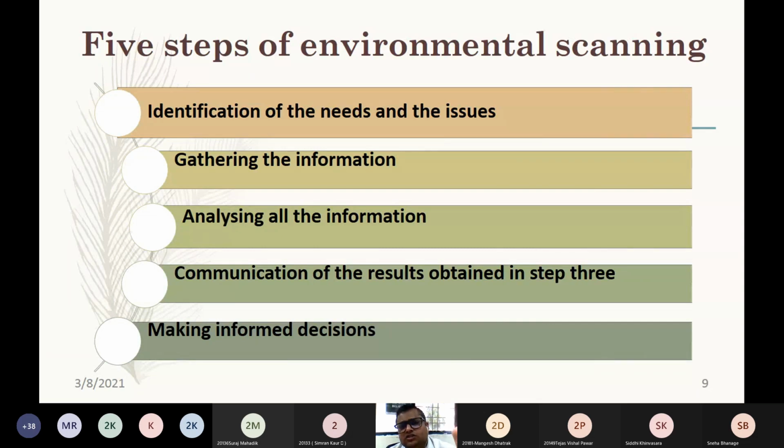Another example is torn jeans. During my time, when the jeans used to get torn, we used to throw them off because we used to get embarrassed wearing torn jeans on an occasion. But today, torn jeans have become a fashion. The companies are selling torn jeans wherein the customers are buying them at a very high price. Examples are Jack and Jones, Levis, Flying Machine. The range is starting from 7,000 rupees onwards. If you look at the torn jeans of Diesel, they are starting from 40,000 rupees onwards. So that is how the trend is. So the needs and wants and the issues are changing over a period of time.